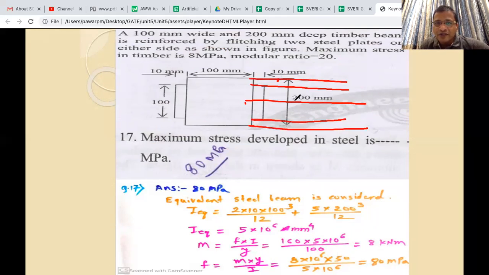Okay, so let me draw with red color the stress distribution diagram of wood. This is 8 MPa, and it is asked how much should be in the steel. So whether we will get it from the equivalent part.